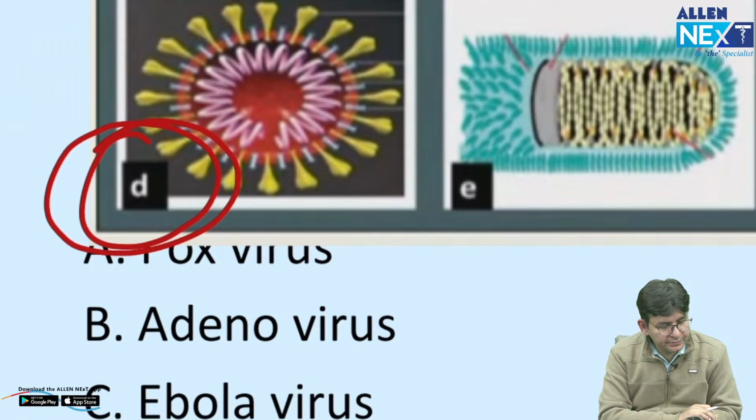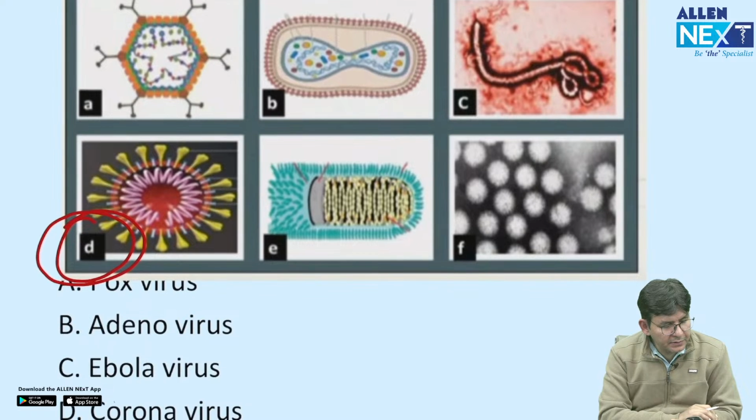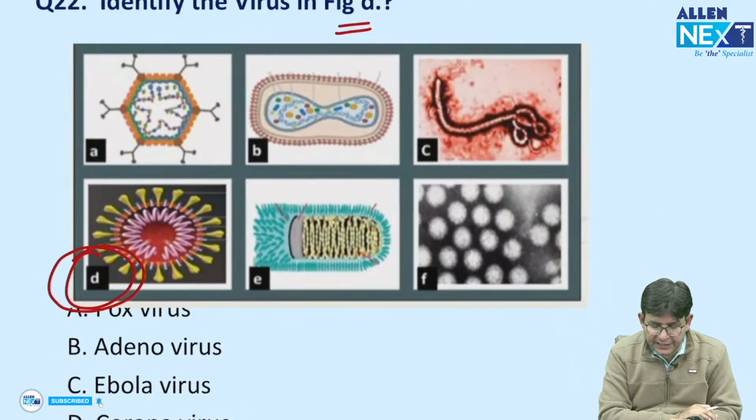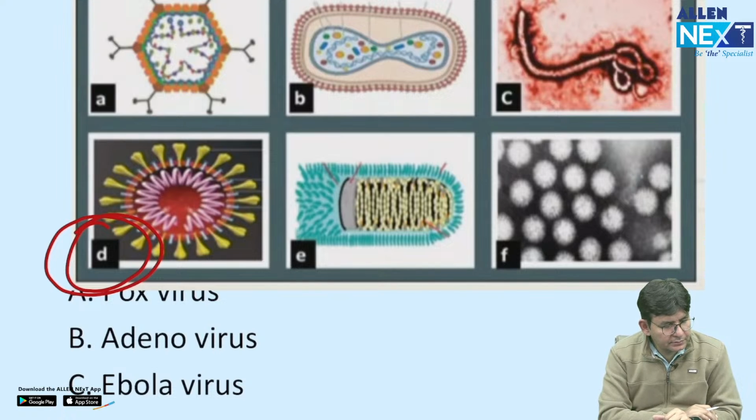Remember, not the first one I am asking. I am asking about this D in the question. Identify the virus in figure D. Yes, please. Tell me fast. Anybody else want to try?